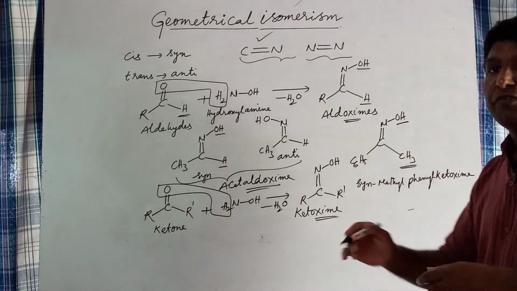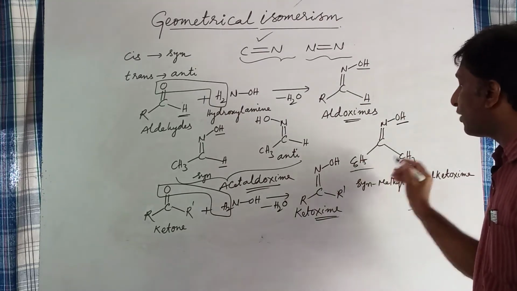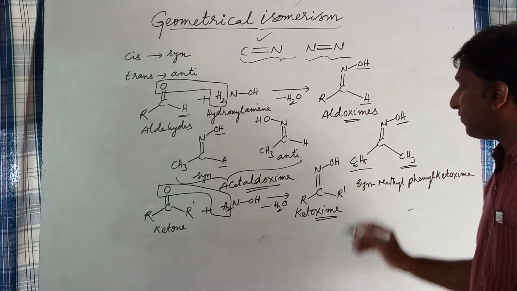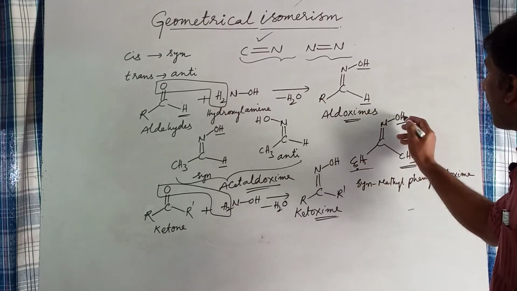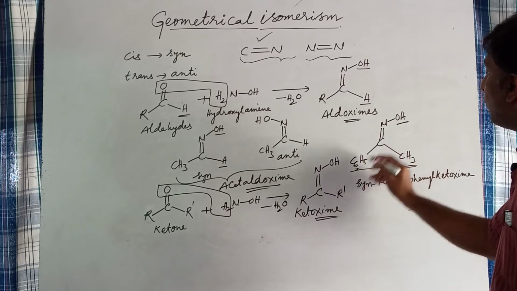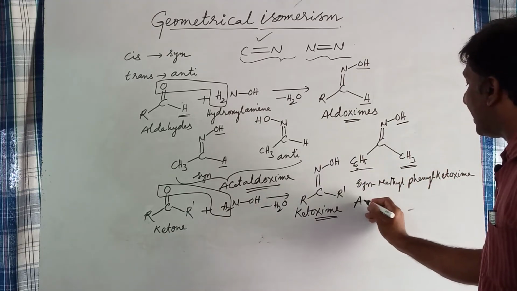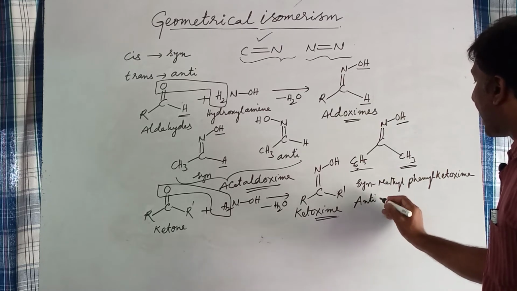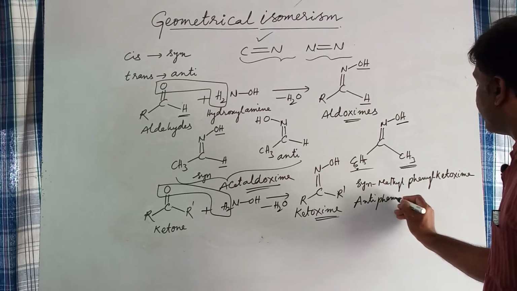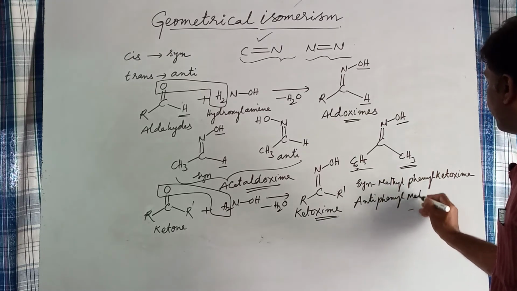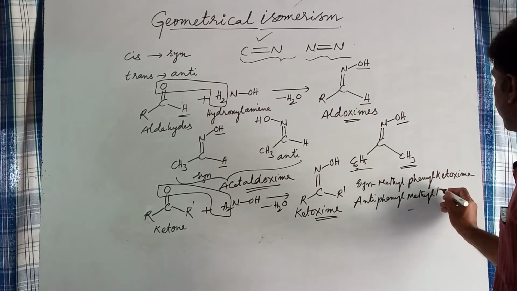Or if you want to name the phenyl group first, the phenyl group is across, opposite to the OH group. So you have to name it as anti-phenyl methyl ketoxime.